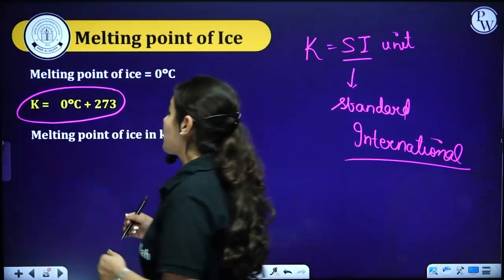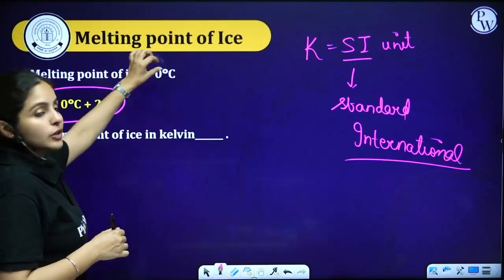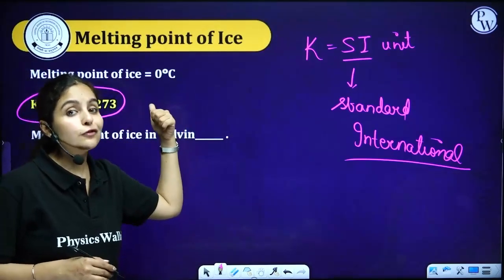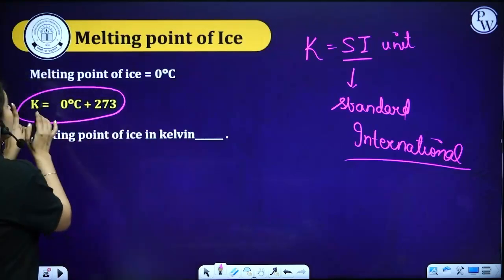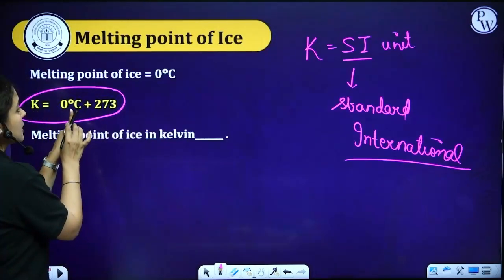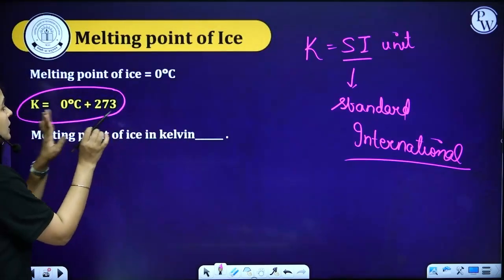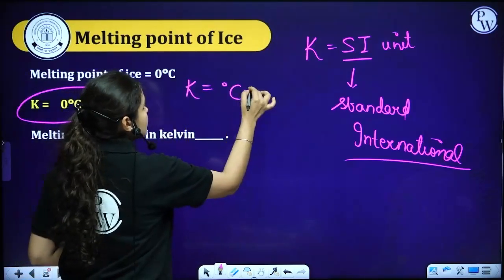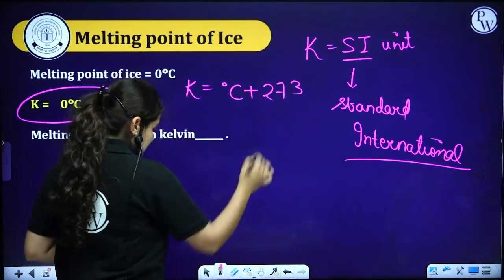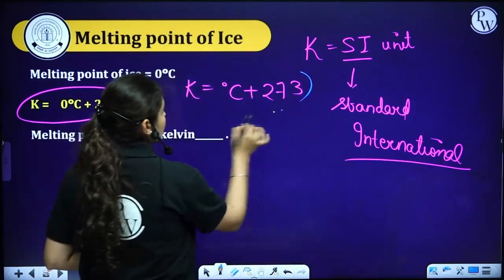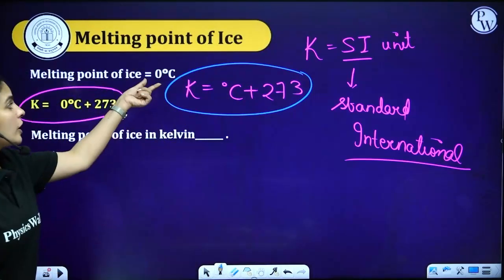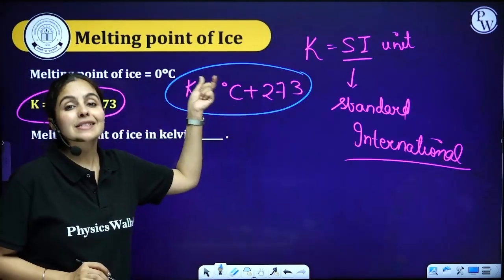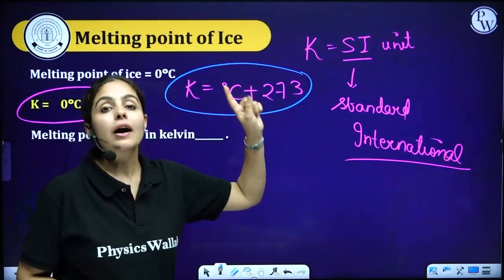Let me tell you. So the melting point of ice is 0 degrees Celsius and I want to convert this into Kelvin unit. So there is a formula which I've written for you guys. Kelvin is equal to 0 degrees Celsius plus 273. Or Kelvin is equal to degree Celsius plus 273. This is the formula. So here, what is the temperature in degrees Celsius? 0. That's the melting point of ice.